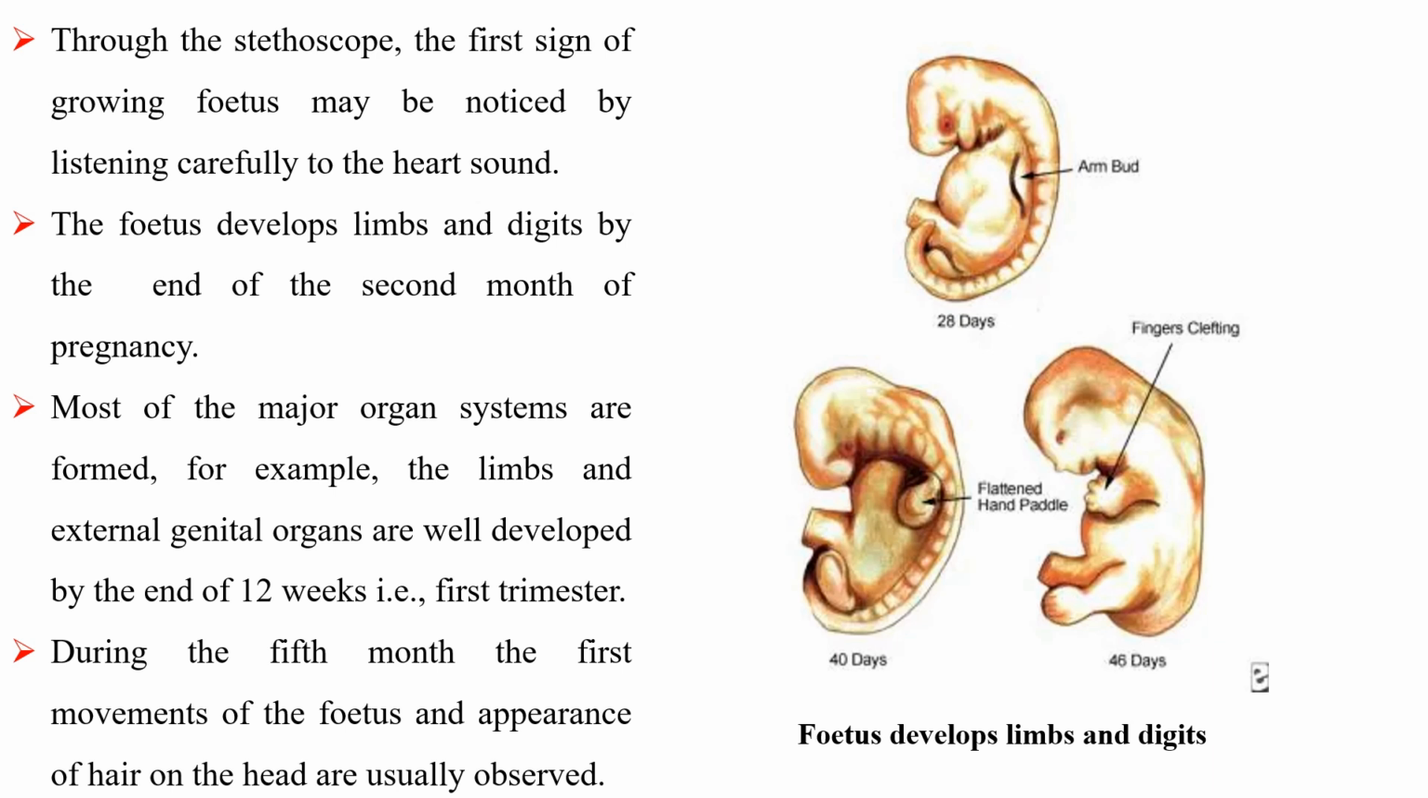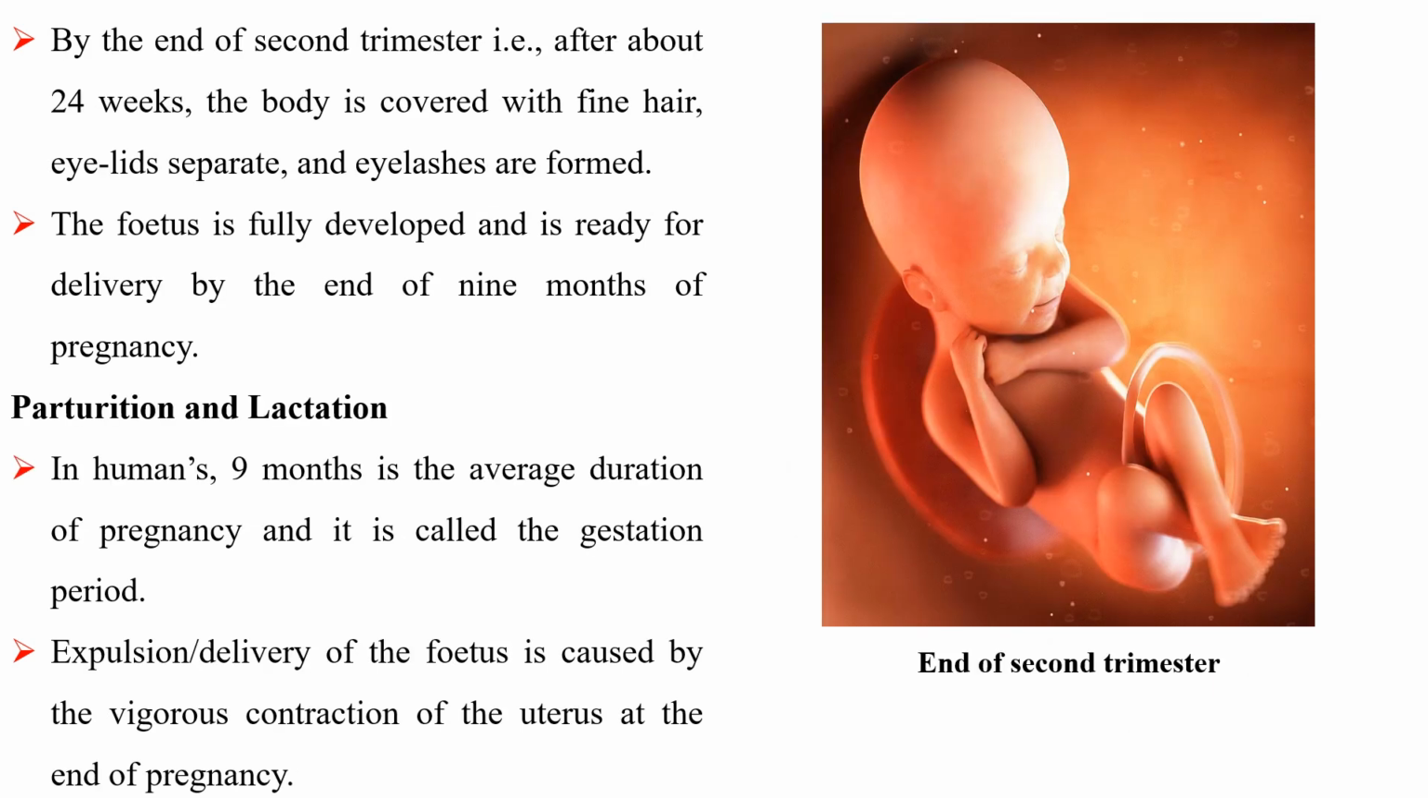During the 5th month, the first movements of the fetus and appearance of hair on the head are observed. By the end of 2nd trimester, that is after about 24 weeks, the body is covered with fine hair, eyelids separate and eyelashes are formed. The fetus is fully developed and is ready for delivery by the end of 9 months of pregnancy.